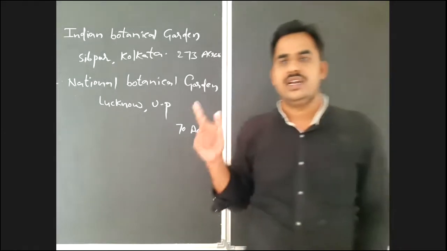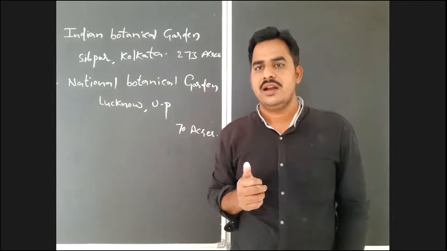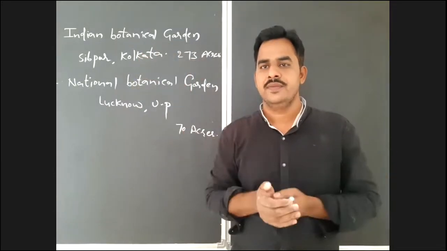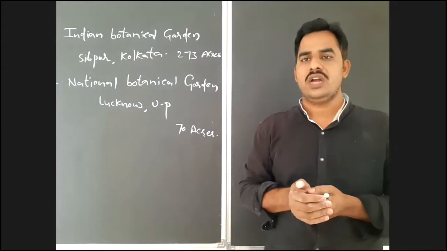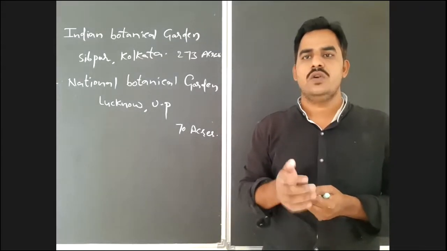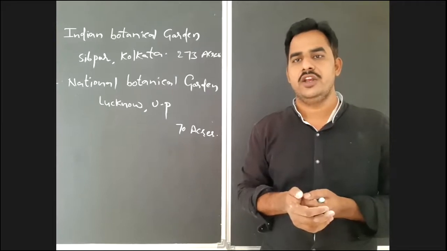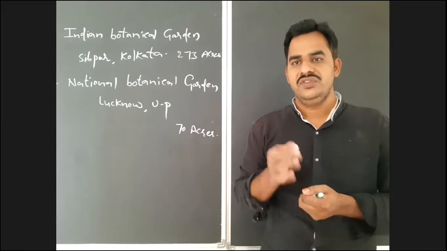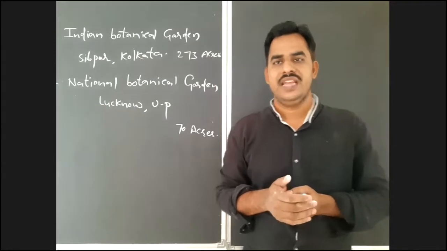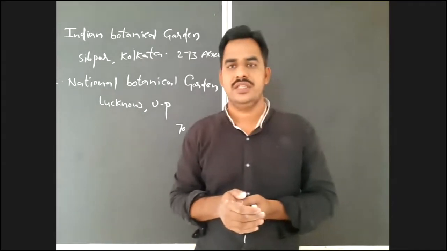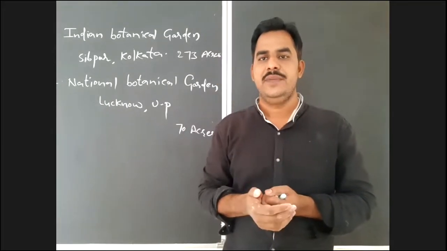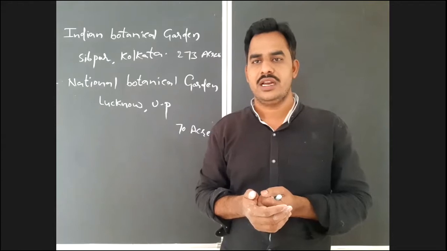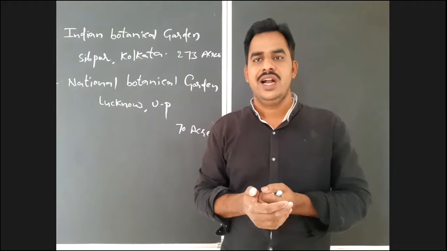As we already discussed, a botanical garden is a large area where the collection of different species of plants from different localities is preserved and protected by human beings. All activities of human beings which harm the plants or trees of the botanical garden are completely prohibited. Humans are allowed into the botanical gardens only for educational, tourism, and research purposes.